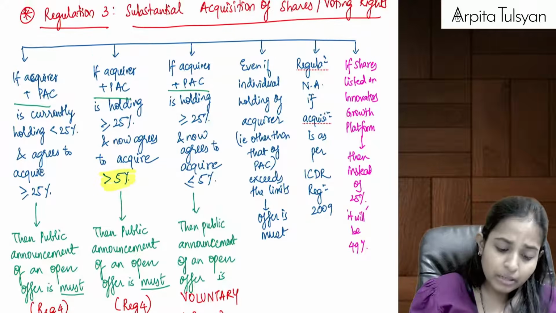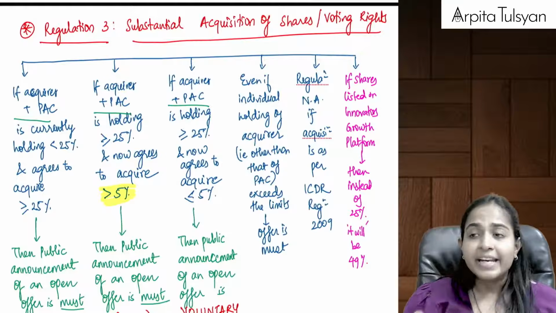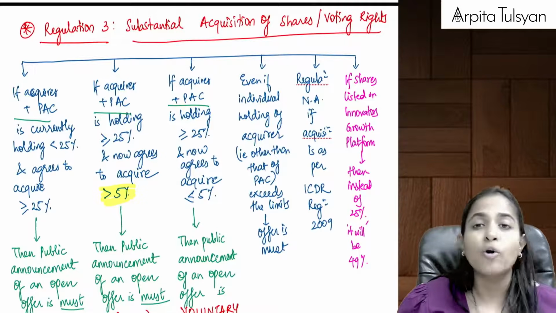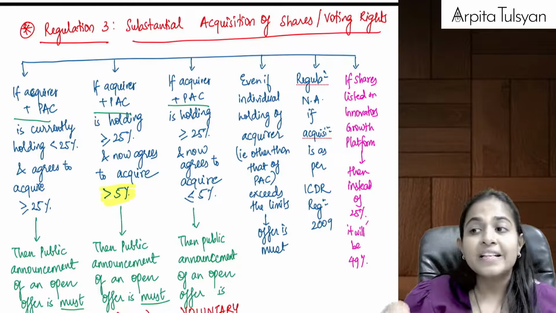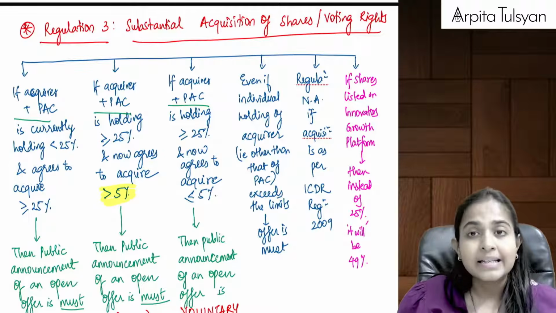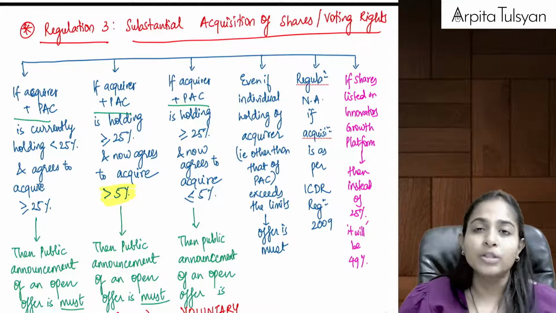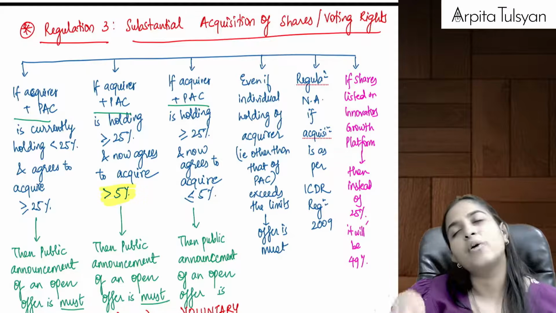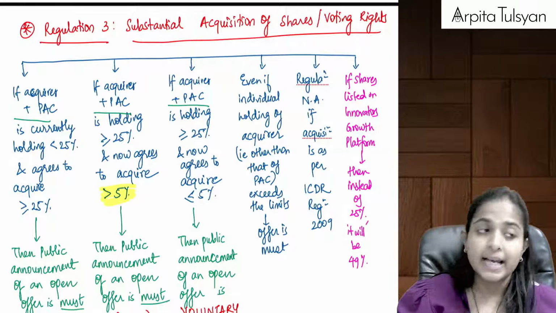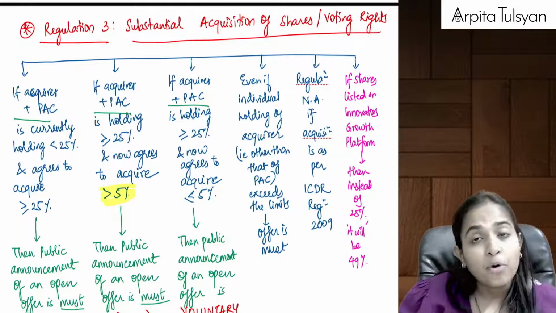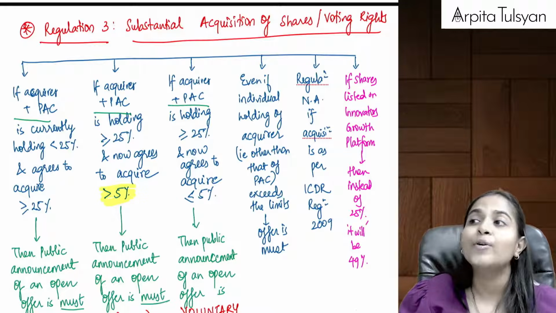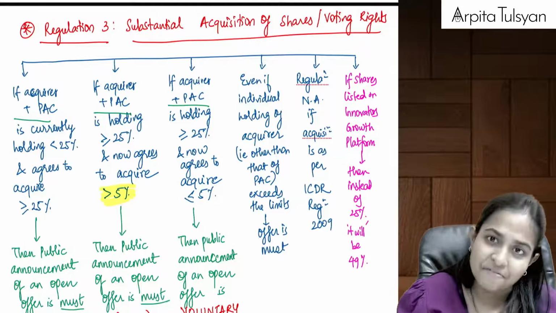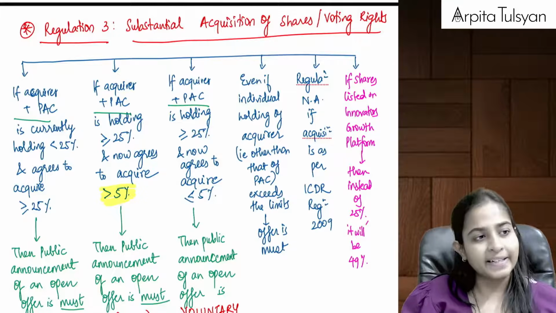Yes. So basically, when is public announcement of an open offer must? First of all, it is must when your holding is going to be more than or equal to 25%. As of now it was less than 25%, now it is going to be more than or equal to 25%. Second case, it is already more than or equal to 25%, now you are going to do a further acquisition of more than 5%. Then in these two cases it is must.